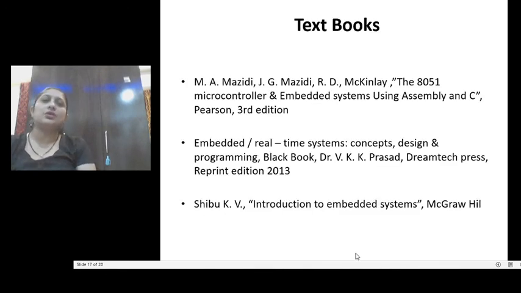This is our first lecture. According to your syllabus and modules, they mention the different textbooks which you have to refer to. When you want to learn embedded systems, we go for the Introduction to Embedded System book by Shibu. It's a very good book for your first module. Then when you talk about the 8051, we go for Mazidi. It is a very good book to learn the microcontroller and embedded system using assembly and C code. In your syllabus, they mention the third edition, you can use it. Then to learn RTOS, we go for Dr. K.V.K.K. Prasad's book, Embedded and Real-Time Systems. These are the three minimum textbooks you have to refer to for different modules.